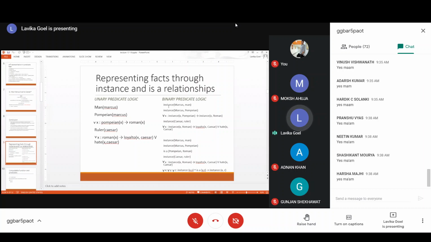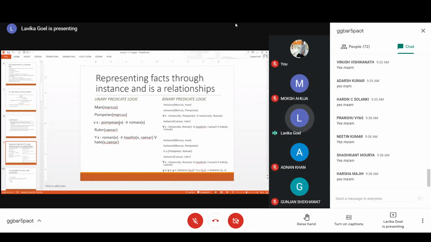So instance Marcus comma man means that Marcus is an instance of man. Instance is another predicate which takes two arguments: the first is the instance, the second is the object of which it is an instance.